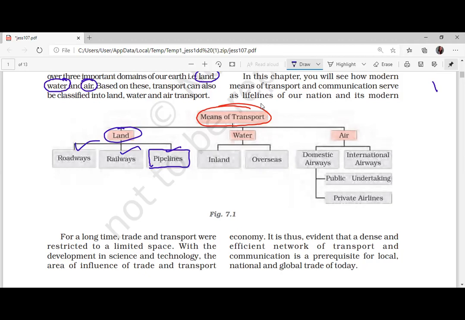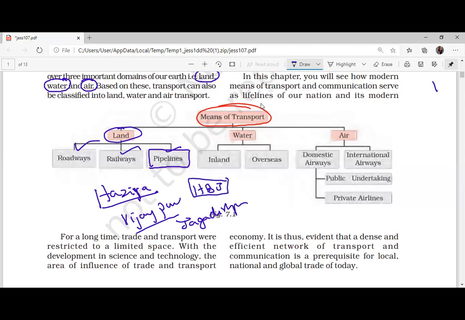Pipelines are used for CNG transport, such as Hazira, Vijaypur, and Jagdishpur, the HVJ pipeline.